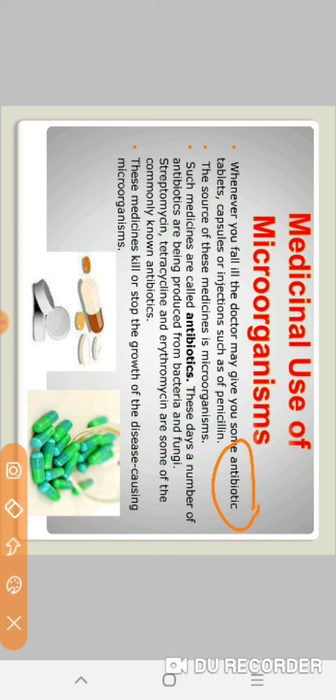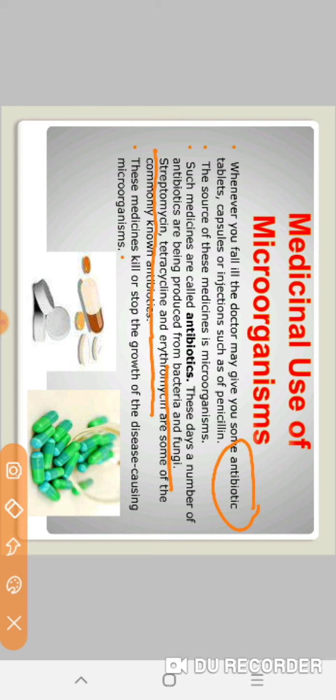These days, a number of antibiotics are being produced from bacteria and fungi. From which are they developed? Antibiotics are developed from bacteria and fungi. The examples are streptomycin, tetracycline and erythromycin, some of the commonly known antibiotics.